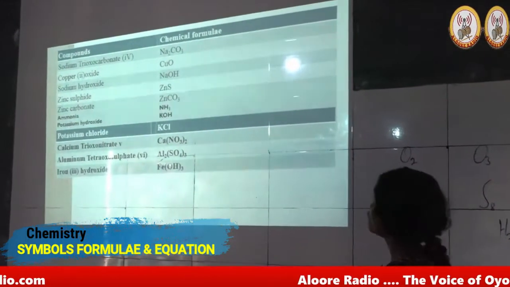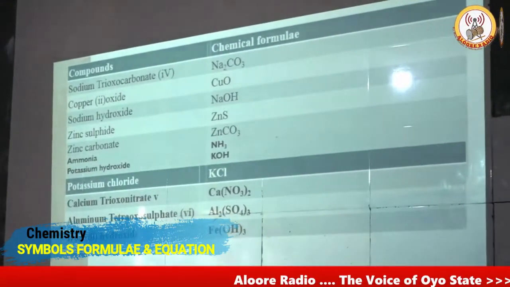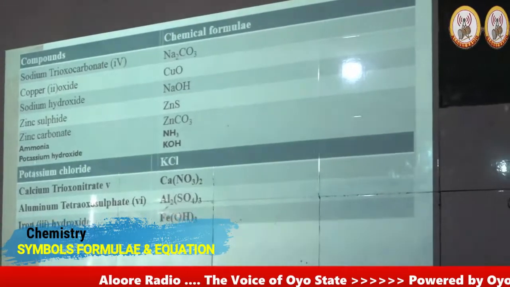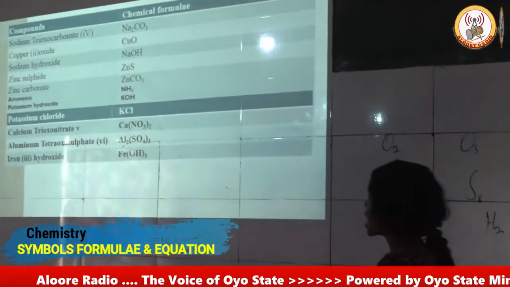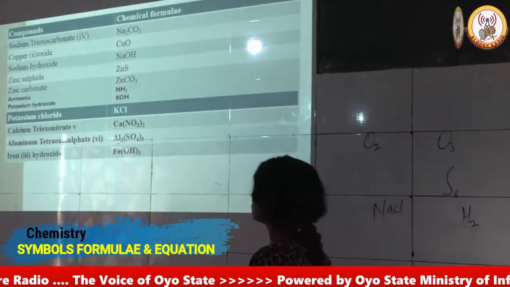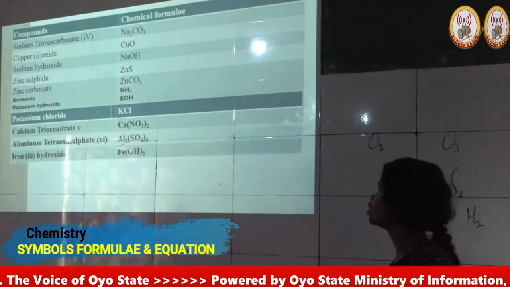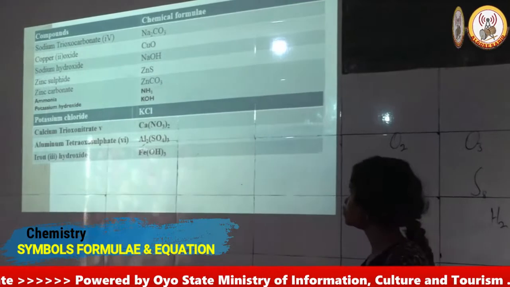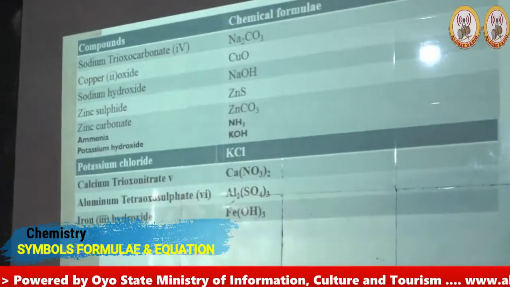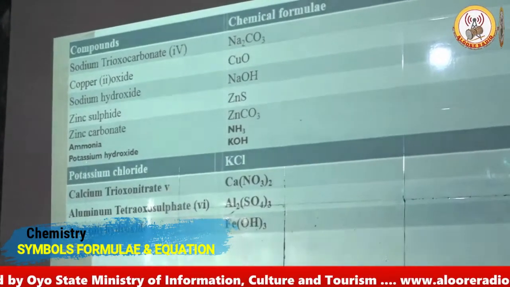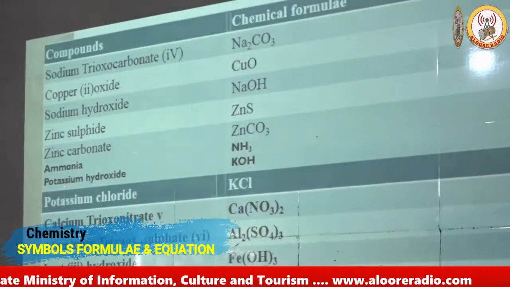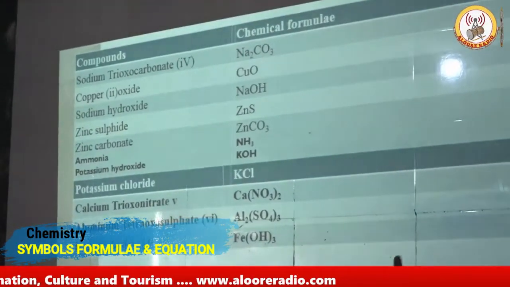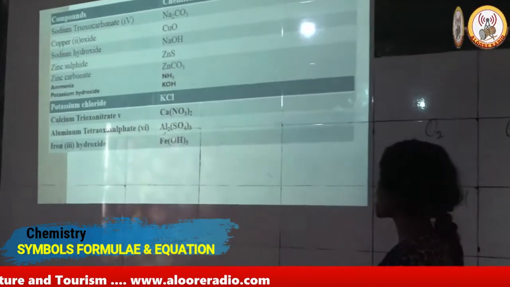Compounds and the chemical formula. Sodium trioxocarbonate 4: in trioxocarbonate 4, you see that I have 2 atoms of sodium, carbon, and 3 atoms of oxygen put together to form the molecule of that compound. Copper 2 oxide, I have copper and oxygen. Sodium hydroxide, I have sodium, oxygen, hydrogen put together to form 1 mole of that particular compound.